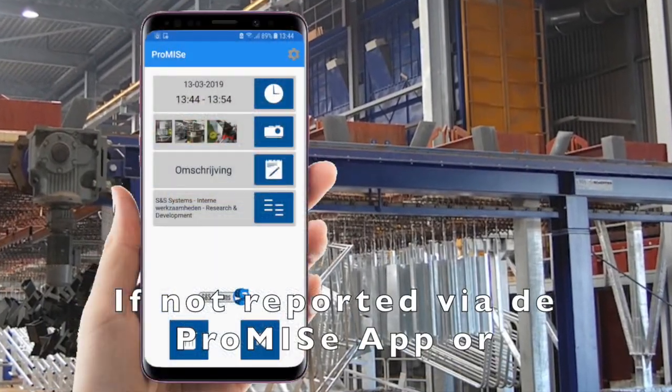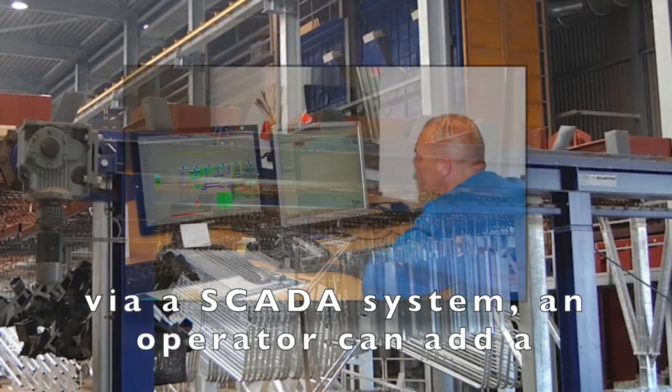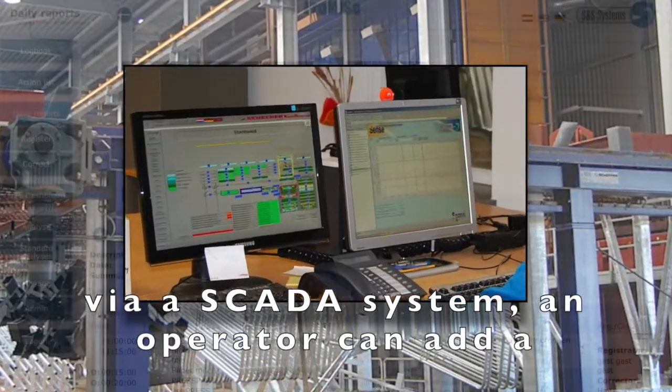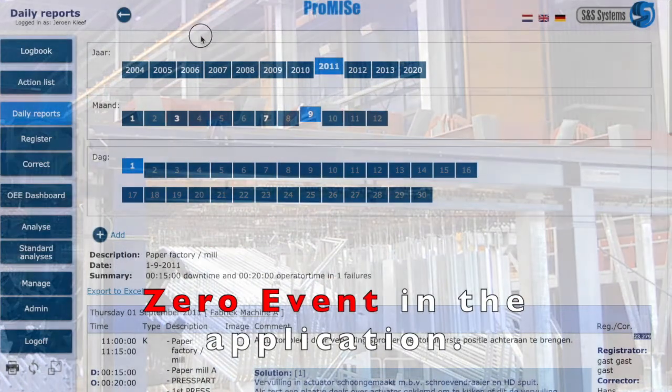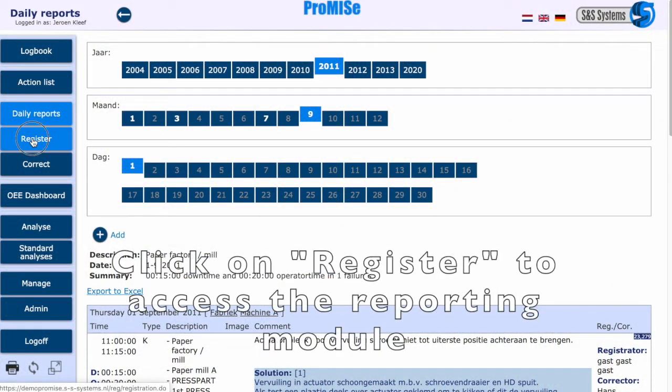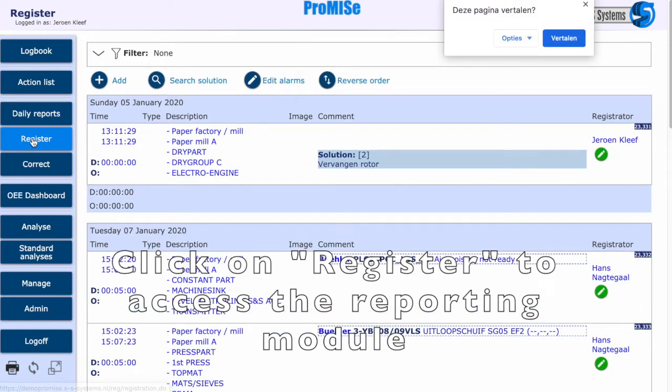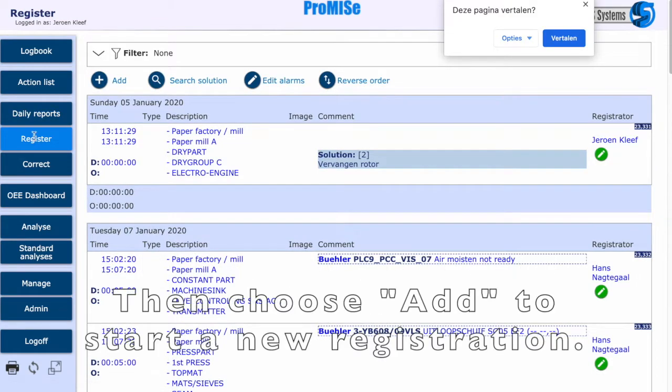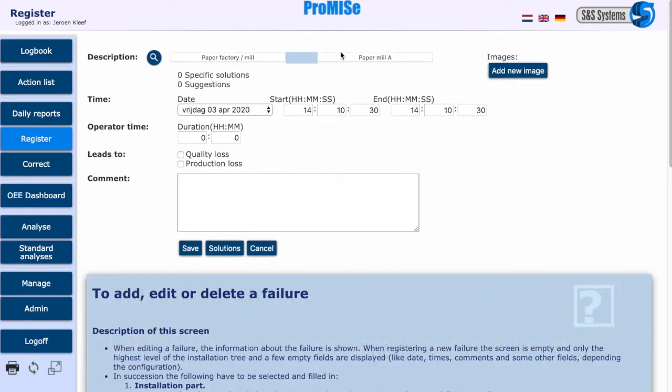If not reported via the ProMISe app or by the SCADA system, an operator can add a zero event in the application. Click on Register to access the reporting screen. Then choose Add to start a new registration.